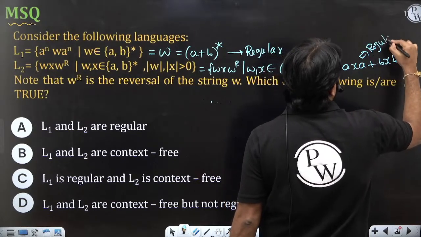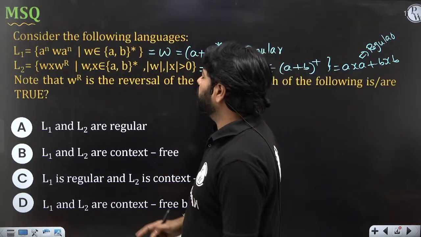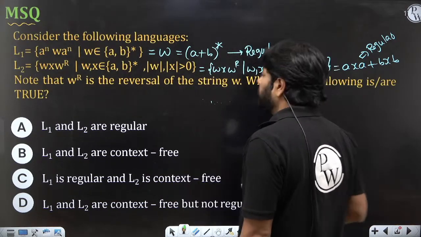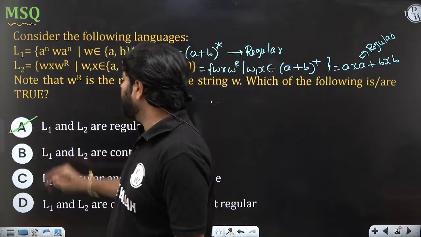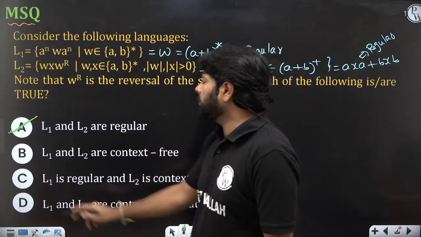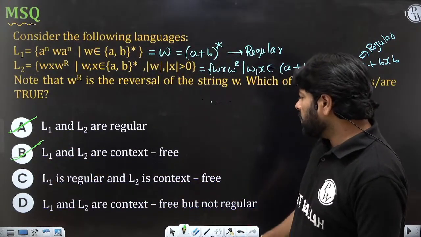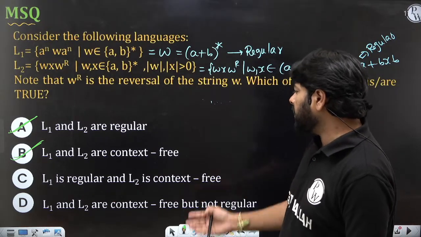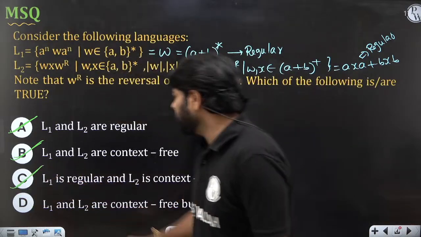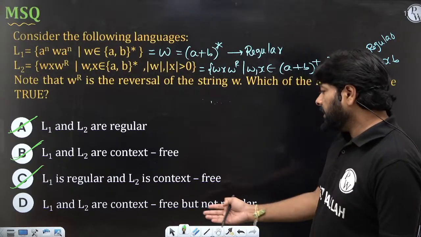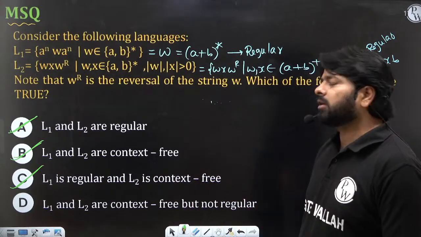When both L1 and L2 are regular, you can choose option A as well as option B. And can you choose option C as L1 is regular? Oh, you can choose even option C also. Oh, what about D? L1, L2 are context free, but you can't say not regular. Oh my God.